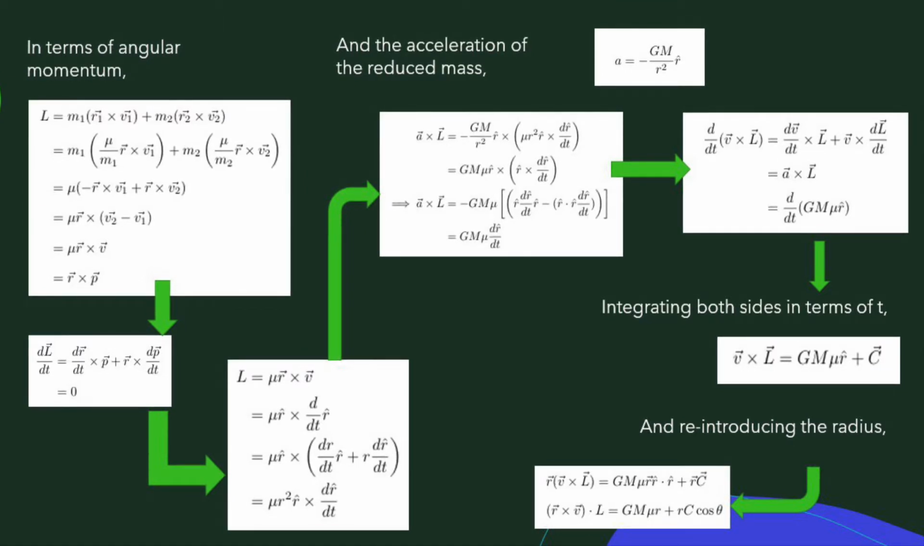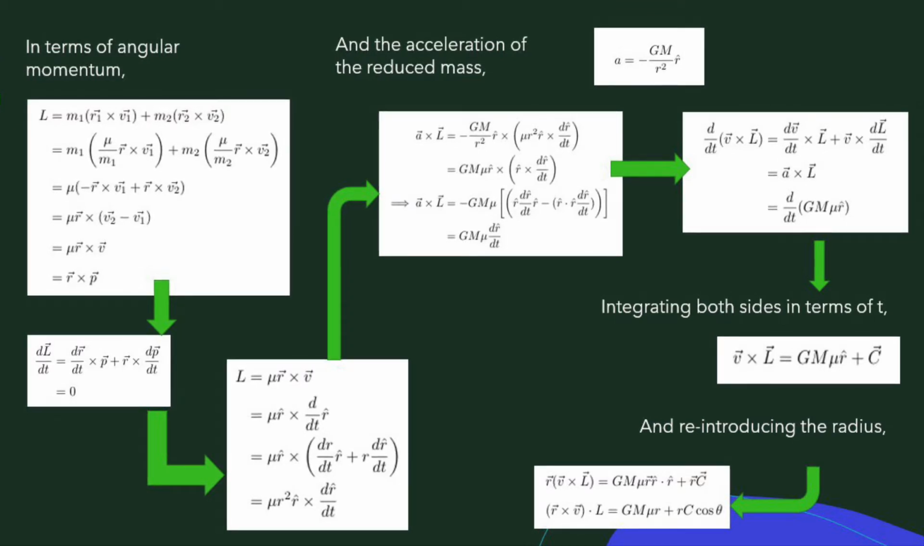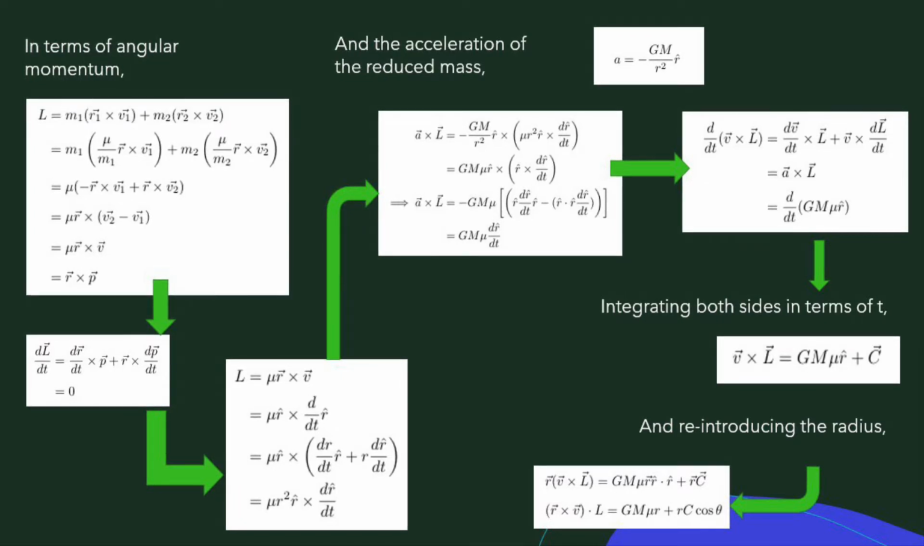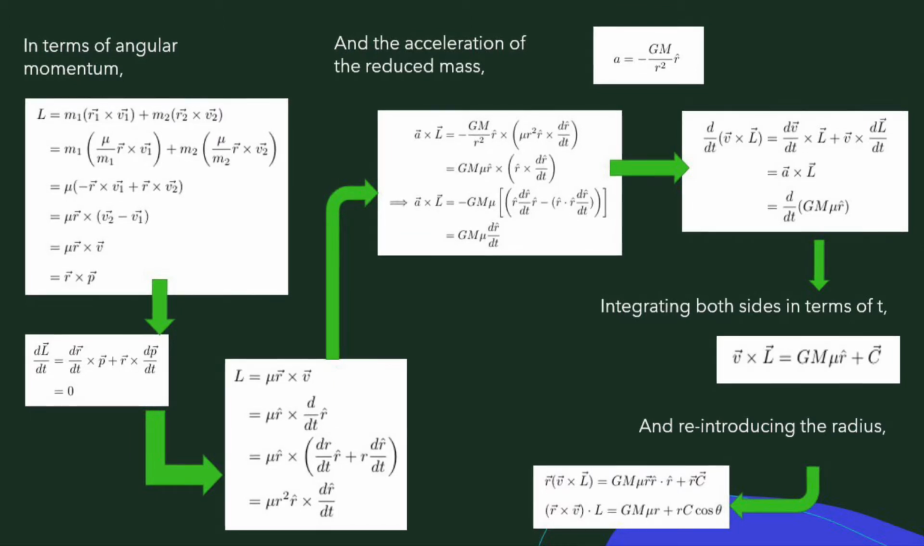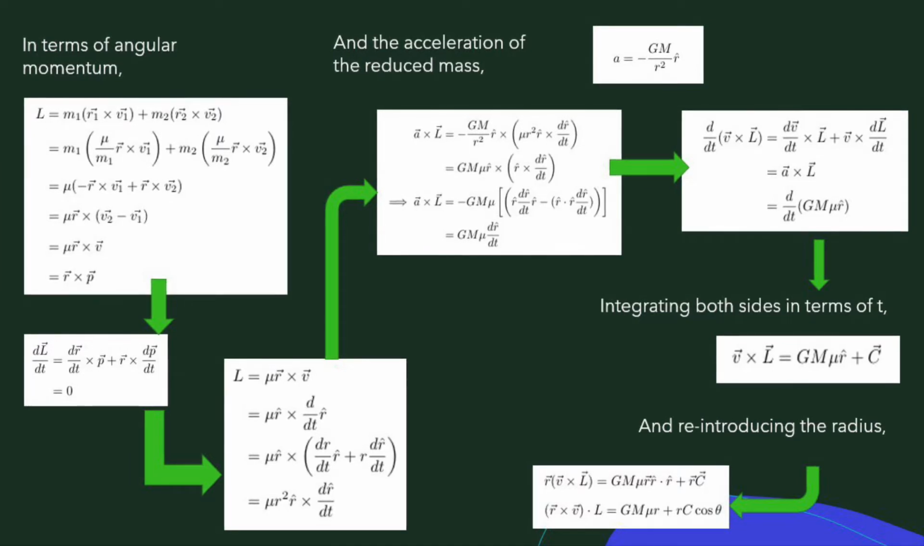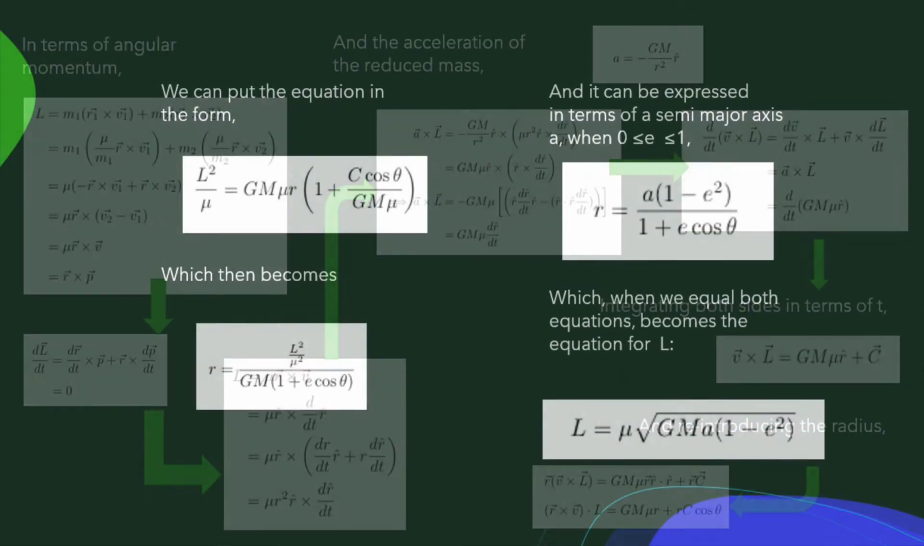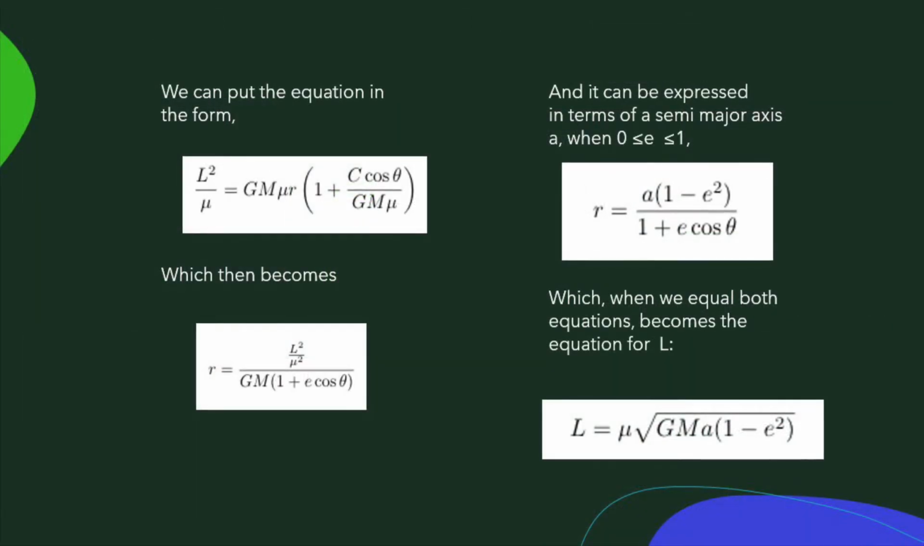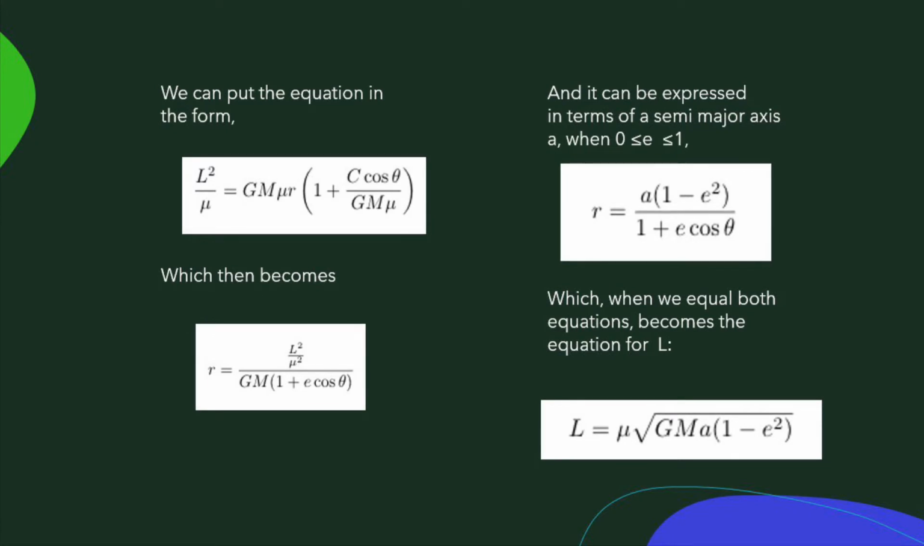Now, to reintroduce the radius into the equation, we will multiply the radius vector times the cross product of the v vector and the angular momentum vector, which, once we apply some of the vector properties, will give us GM times mu r plus r times the constant c times the cosine of theta, which we can then put in the form of L squared over mu. And finally, we can assign the value of the eccentricity, which will be e, to equal c over GM mu, which is an expression from the conic section orbit.